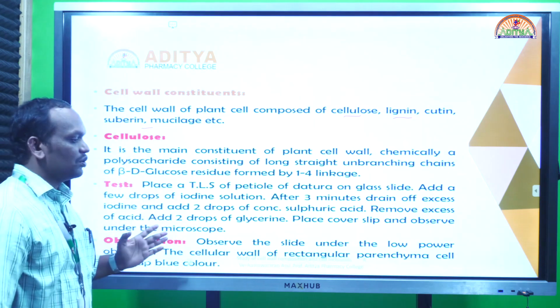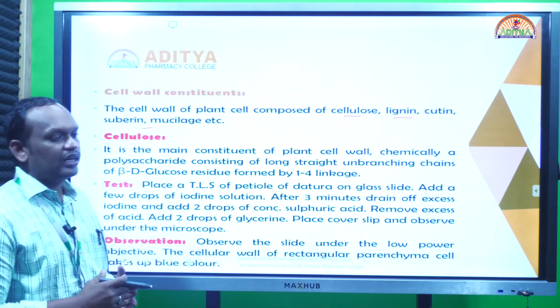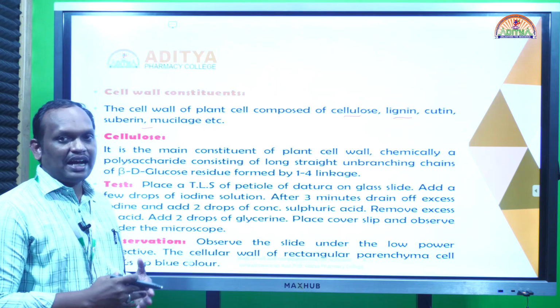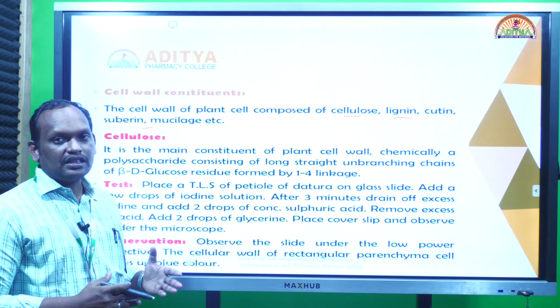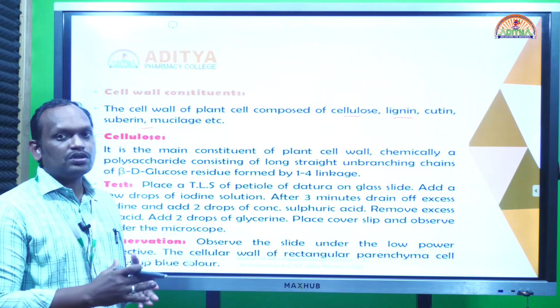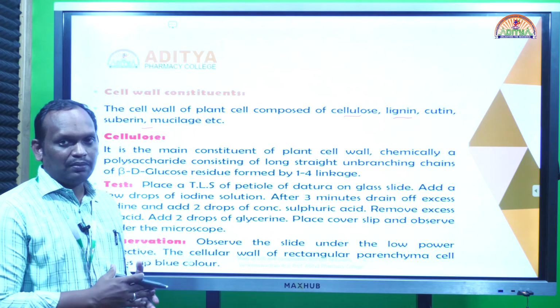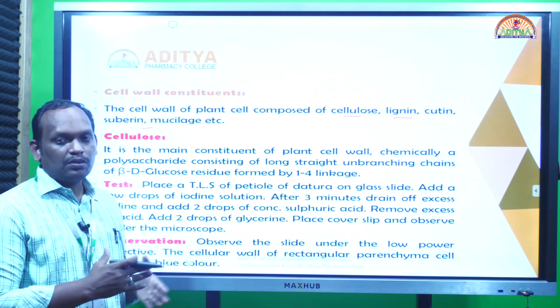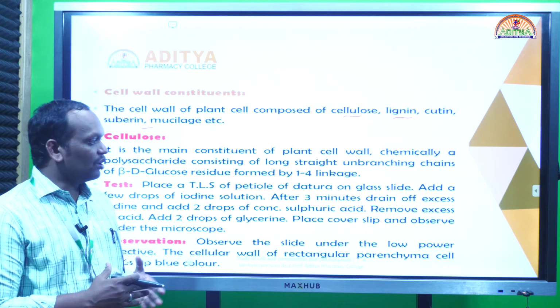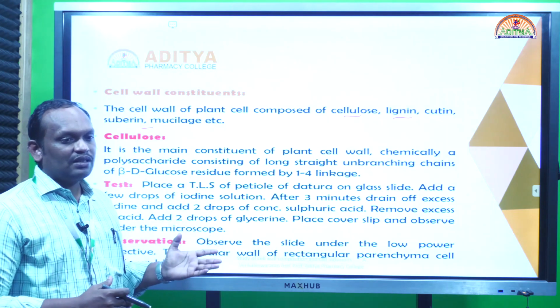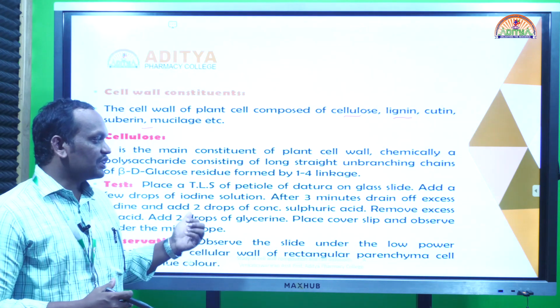Coming to cellulose, cellulose is a major carbohydrate, a polysaccharide, present in the plant cell wall. It is stored in the cell wall. We can say that it is a plant primary metabolite. It is a polysaccharide stored in the plant cell wall. So how can you identify that plant cell walls contain cellulose? By using some chemical tests.